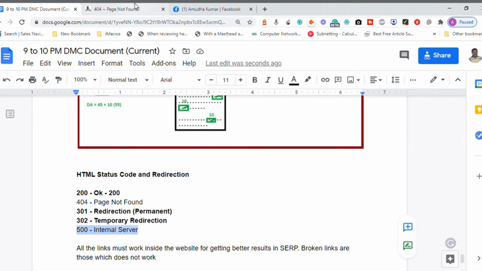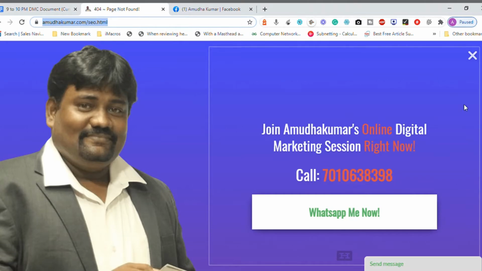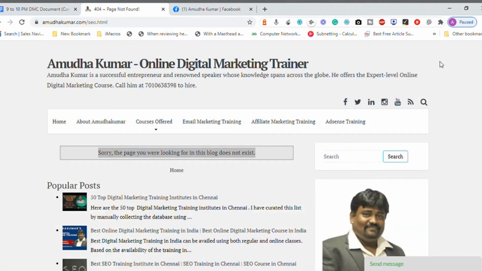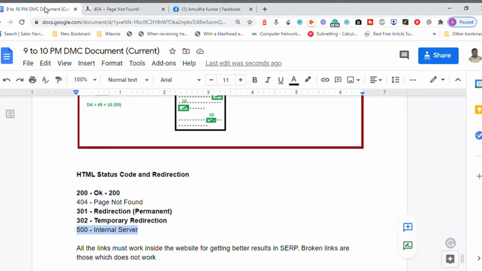Whenever there is a page not available, it will not work properly. So wherever a page is broken, a link is not working, we need to figure out that link, and we need to convert the status code of 404 into either 200, 301 or 302. When a status code of a link is converted from 404 to 200, 301 or 302, the link juice will continue to flow.